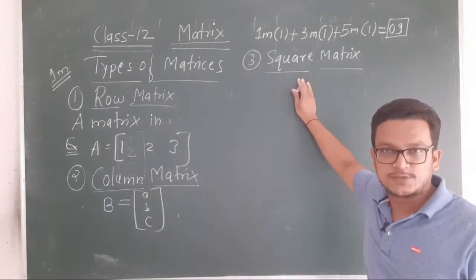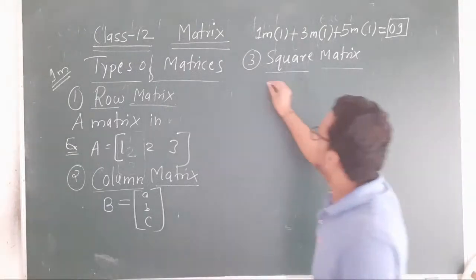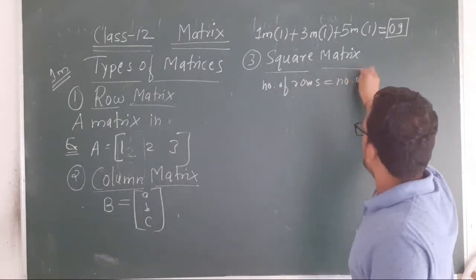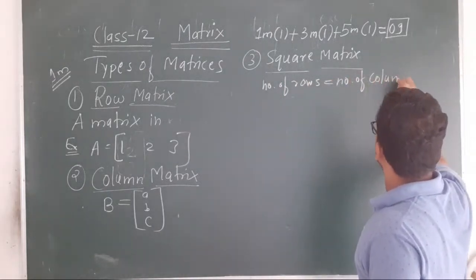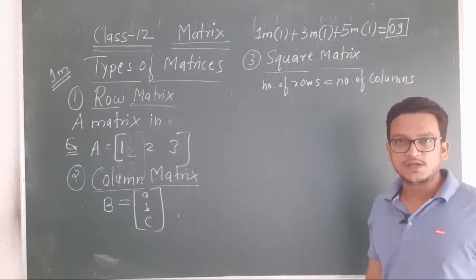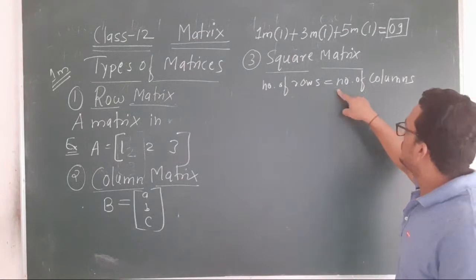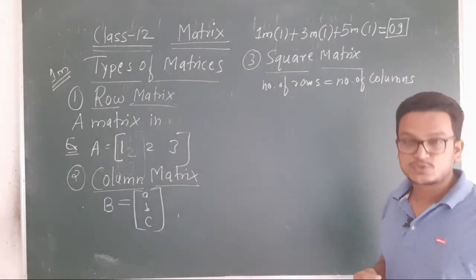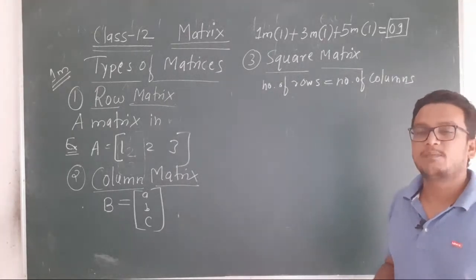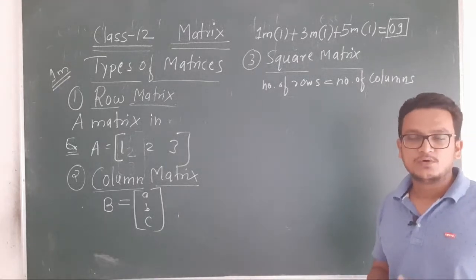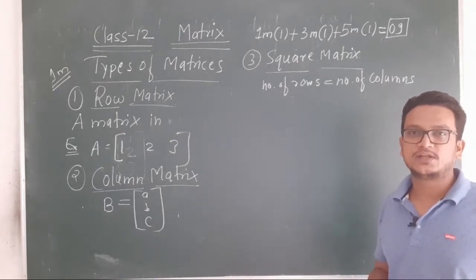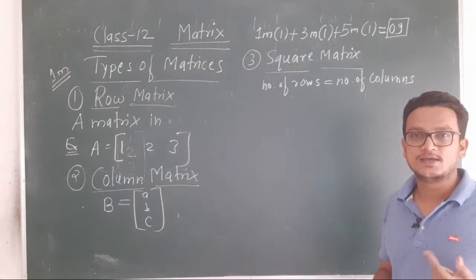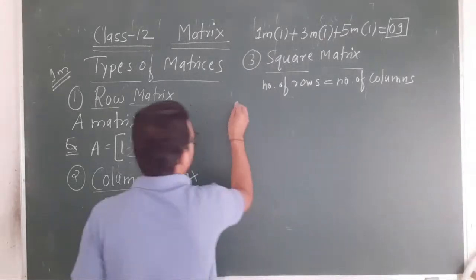A matrix in which the number of rows is equal to the number of columns is called a square matrix. तो आप इसको example दे सकते हो, कौन से order का matrix आएगा जिसको हम square matrix बोलेंगे, whose rows and columns are the same. For example, 2 cross 2 matrix, 3 cross 3 matrix. ये दोनों examples हैं square matrix के.